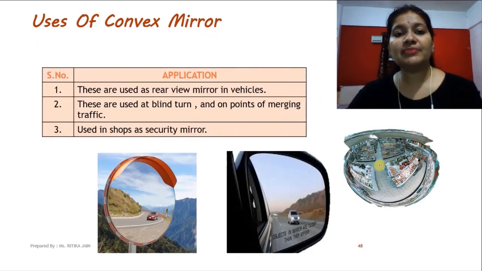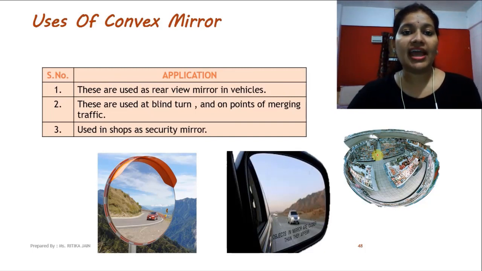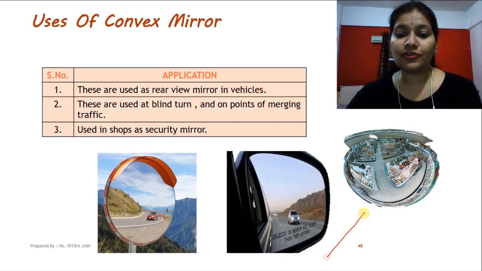Now next move to the uses of convex mirror. Convex mirror also plays a very important role in our day-to-day life, and a conceptual question can be asked on this. Basically we deal with three main applications of convex mirror. The first important one is that it is used as a rear view mirror in vehicles, whether two-wheelers or four-wheelers.